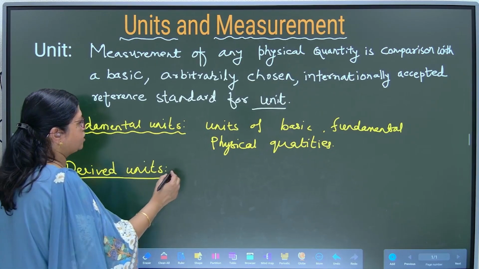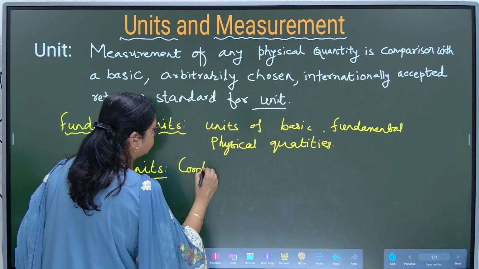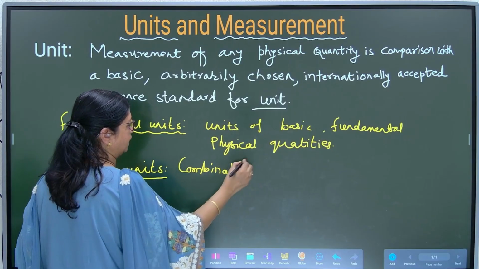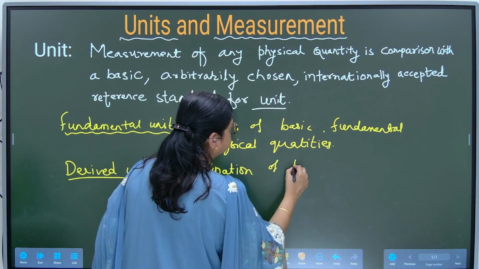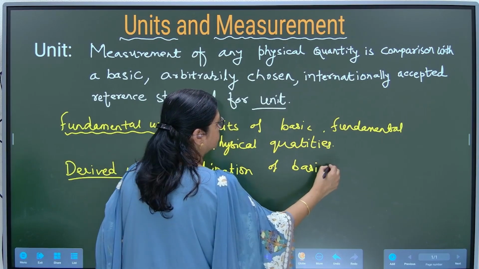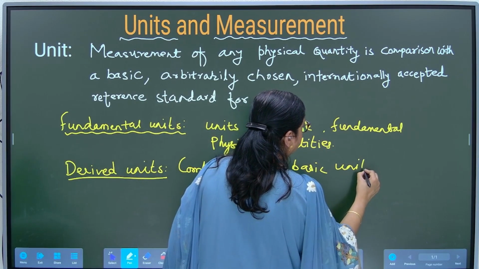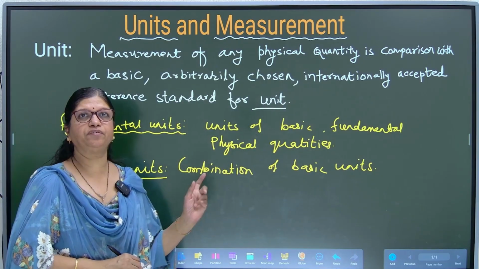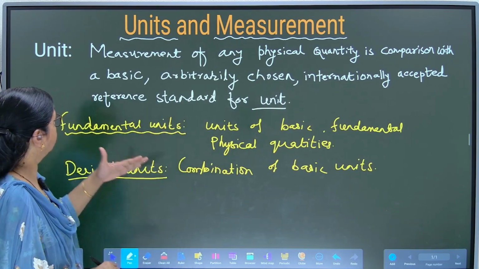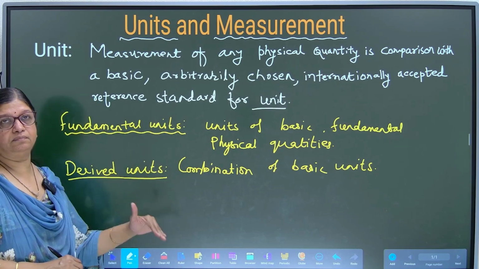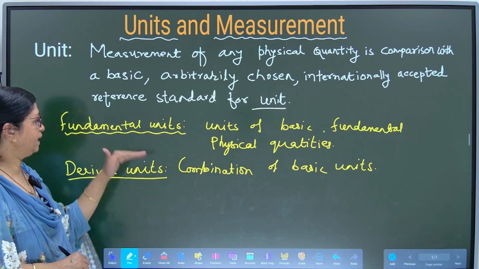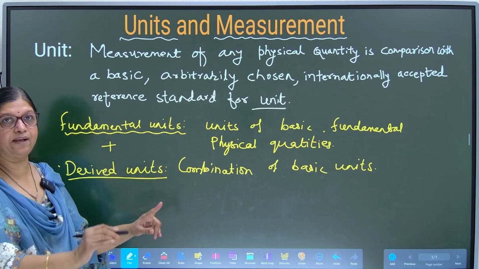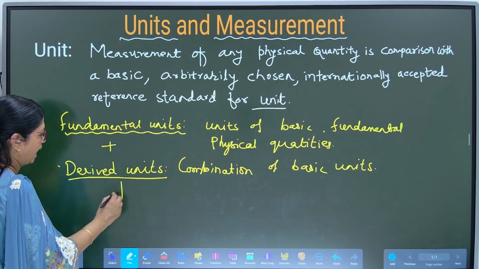So the combination of these basic units are called the derived units. I have written it in short. Now the combined units of fundamental units plus derived units is called as